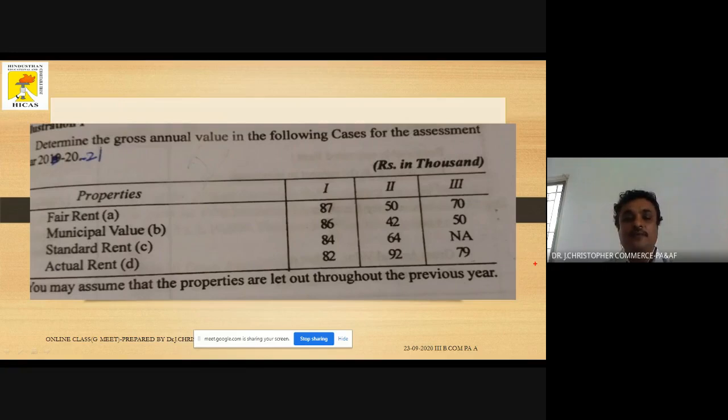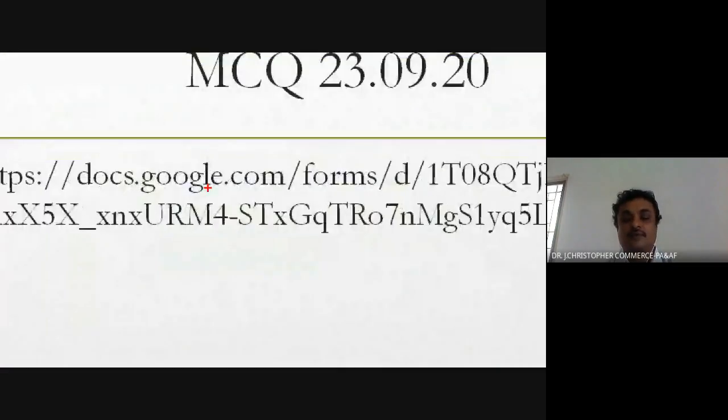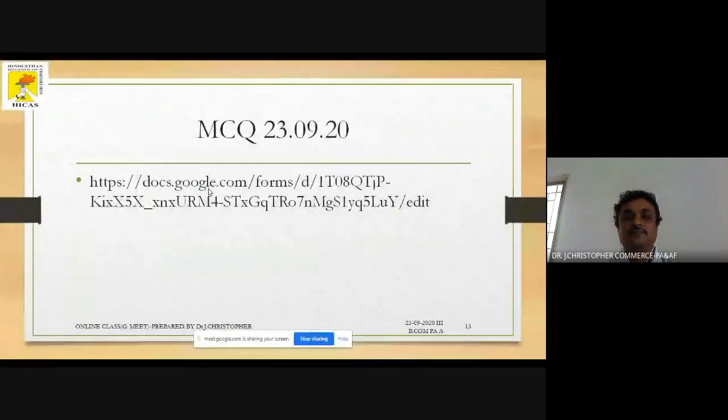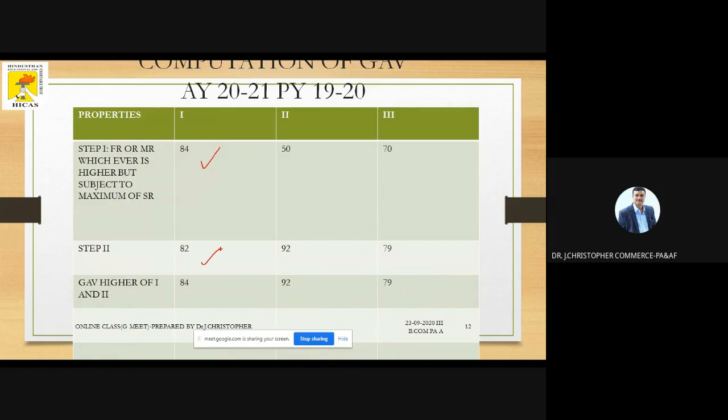Here I have mentioned the answers. First of all we have to find out A or B, whichever is higher, that is fair rent or municipal rent. 84 is higher. Compare it with the actual rent, which is 82. Of these two numbers, whichever is higher, 84 is higher.